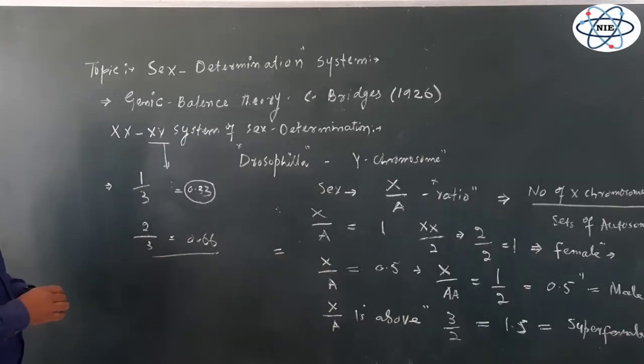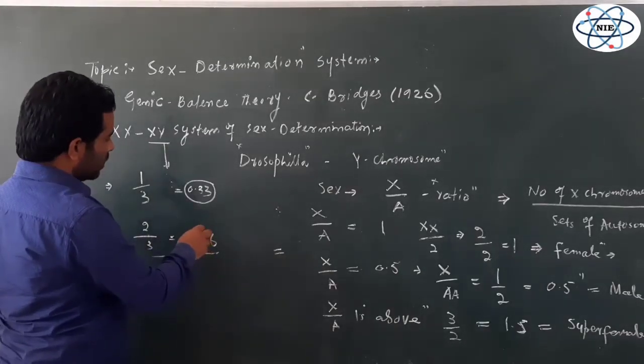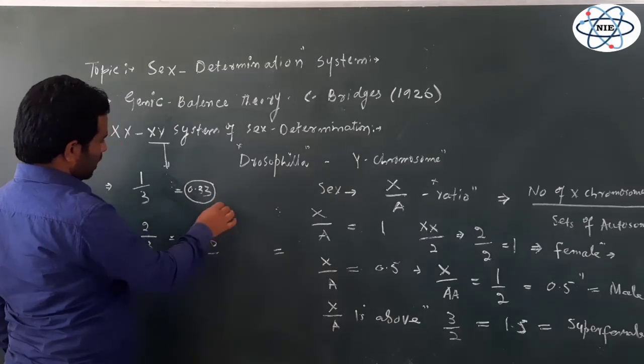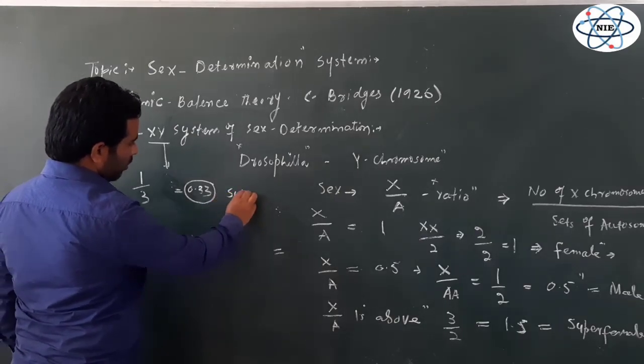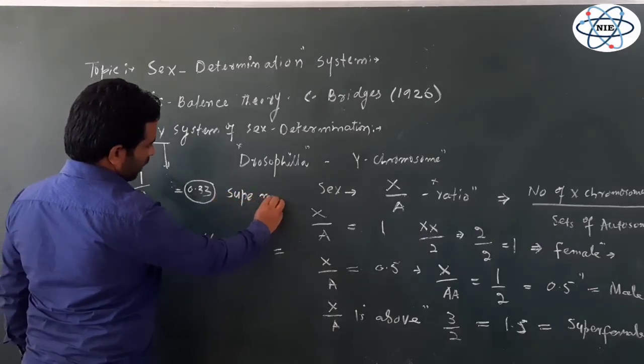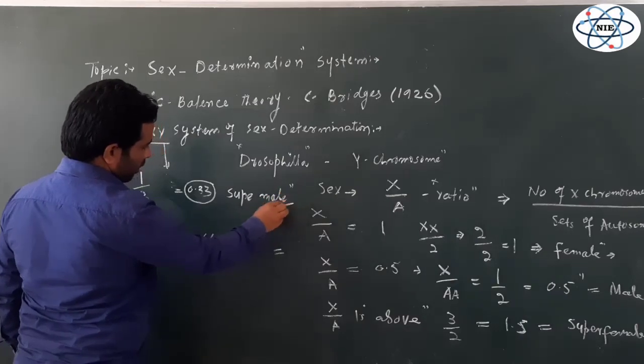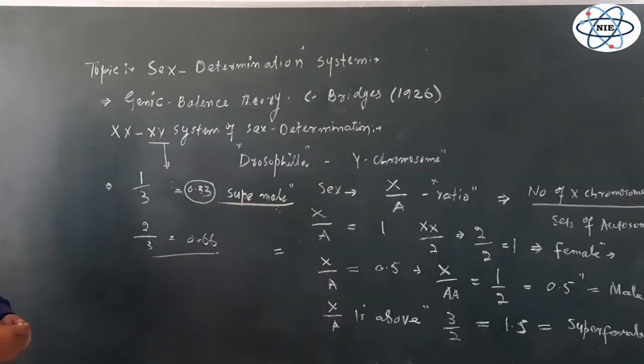This individual is a super male. The fly is a super male.